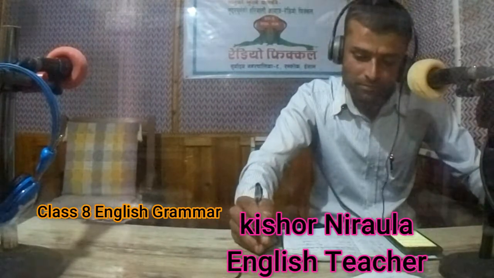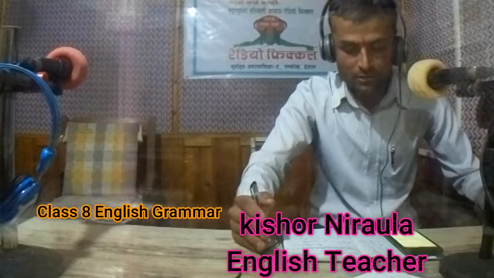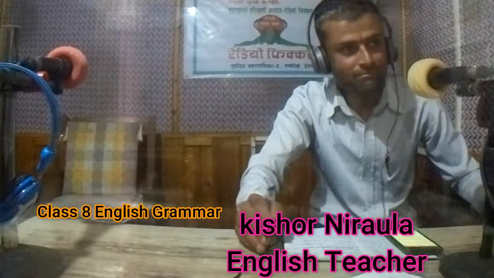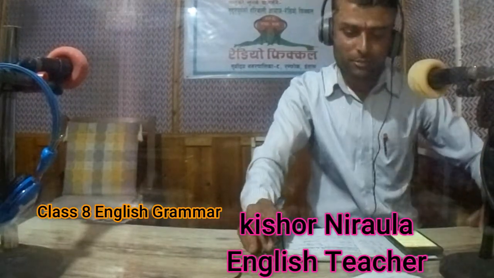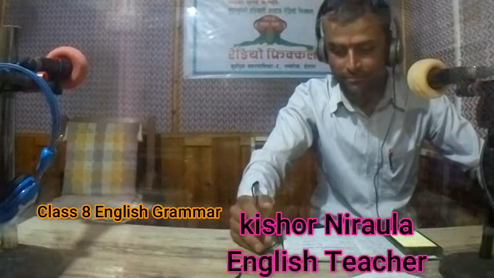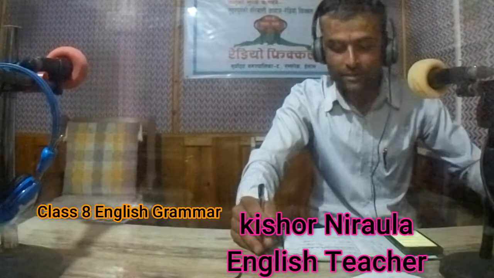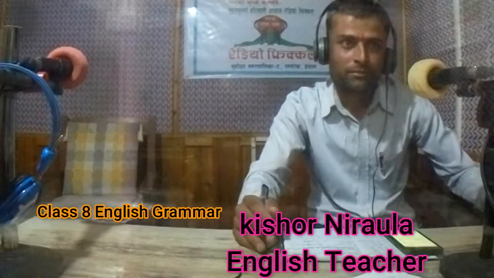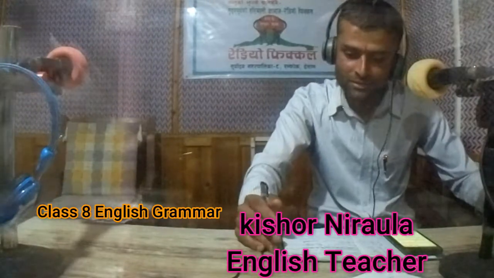Okay, number 3. Mr. Smith is an Englishman. Okay, number 4. A cow is an animal.